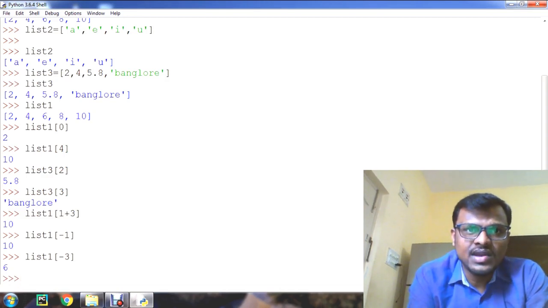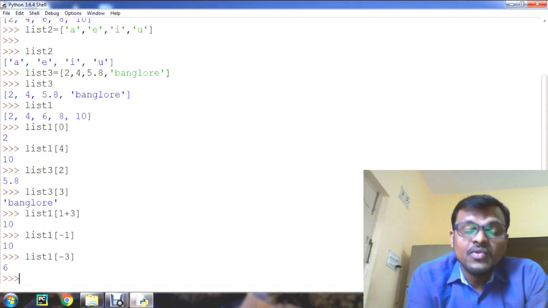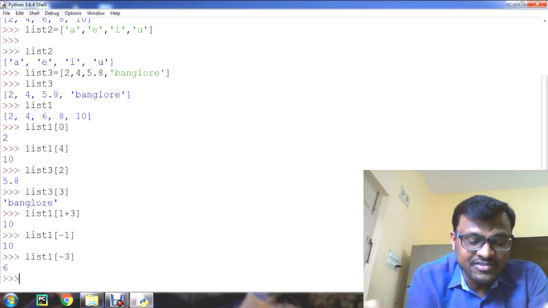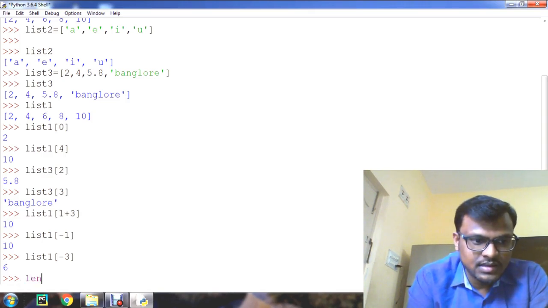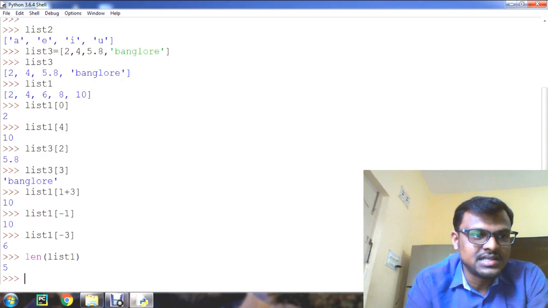I think you understood, right? We know that some built-in functions are there to do some computation also. In the same way we can use them here in the list. The frequently used function I will show here. We know the len function, that is len of list1 I will give. It will display the number of elements present in list1. That is 5 elements. Check here, 1, 2, 3, 4, 5 elements present. Like this we can make use of it.